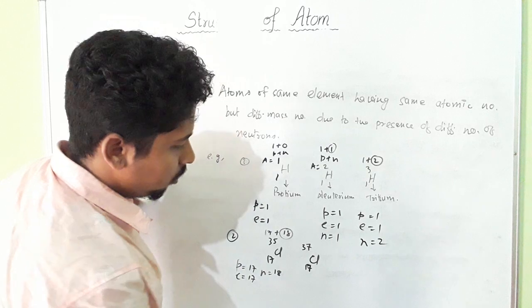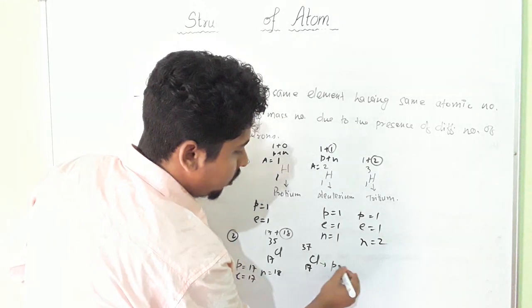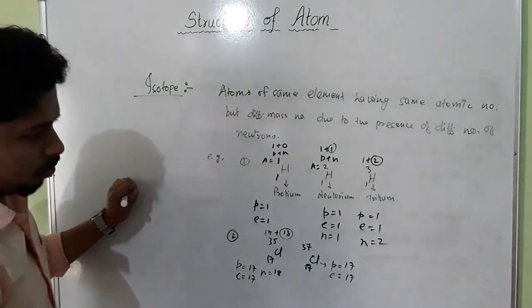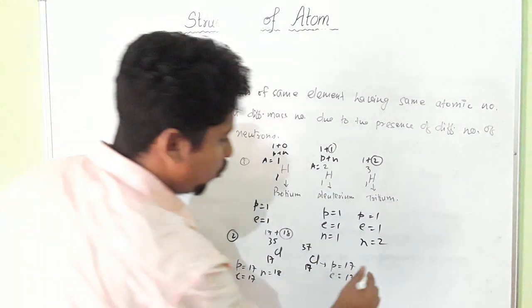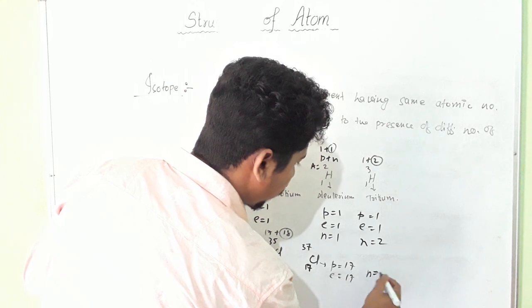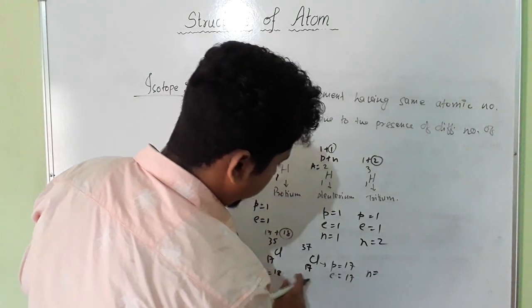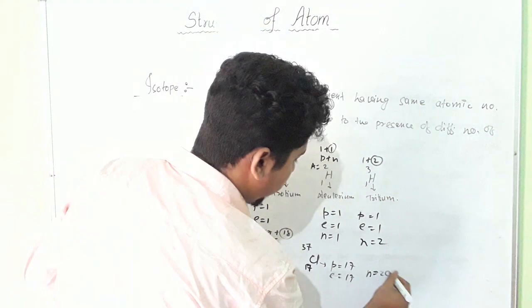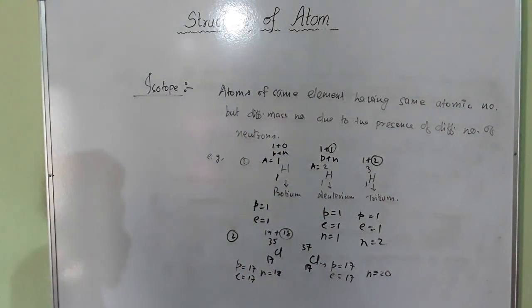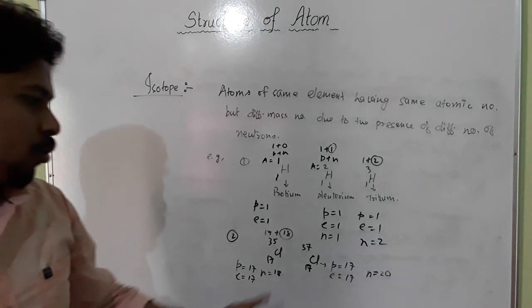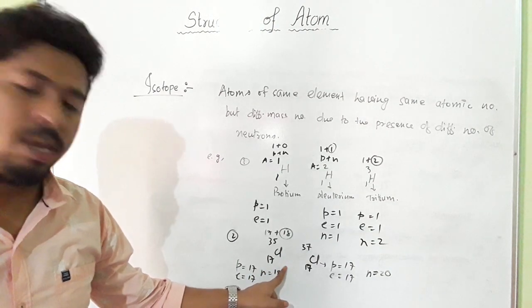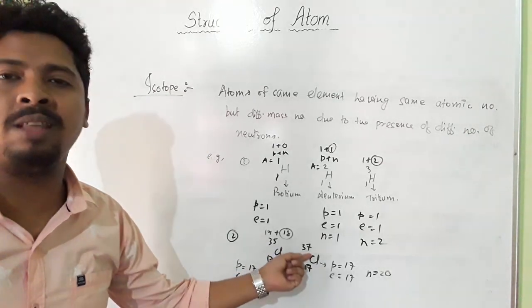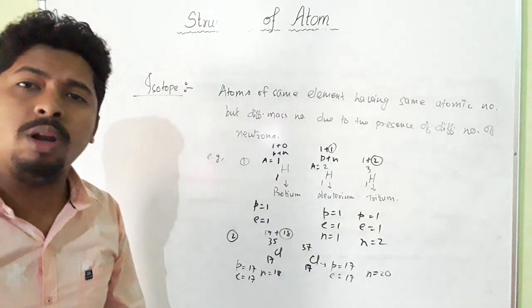Here you see, proton is 17, so electron will be 17. Now what is the number of neutrons here? 37 minus 17 means 20. Here the number of neutrons is 20. So here also, this is an example of isotopes. Atoms of the same element having the same atomic number but different mass number, so they are called isotopes.